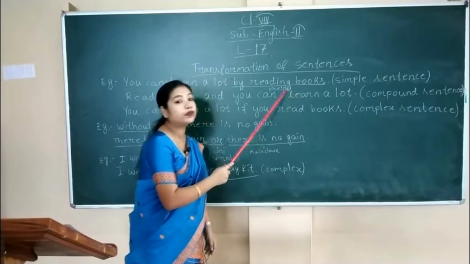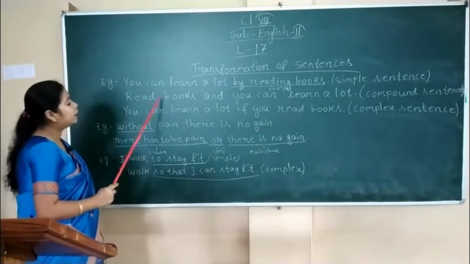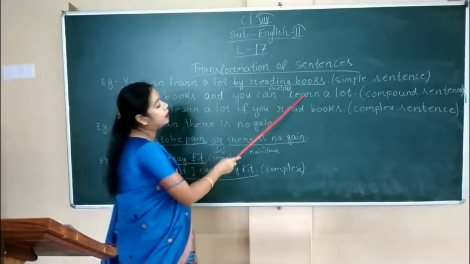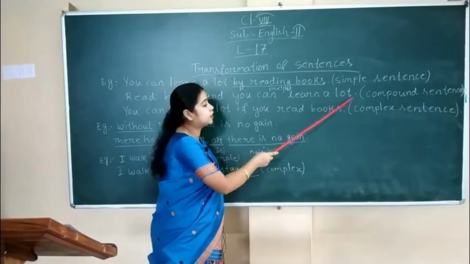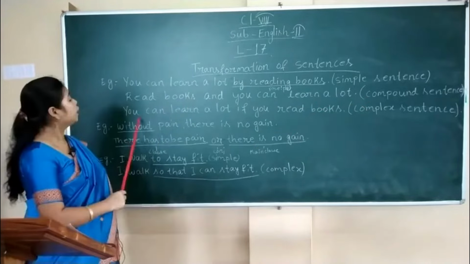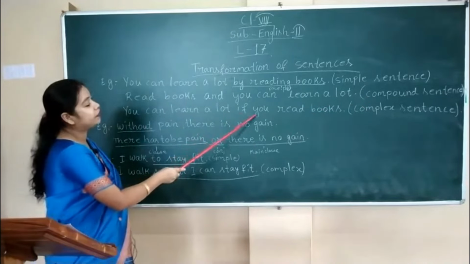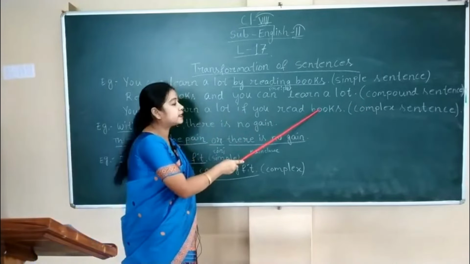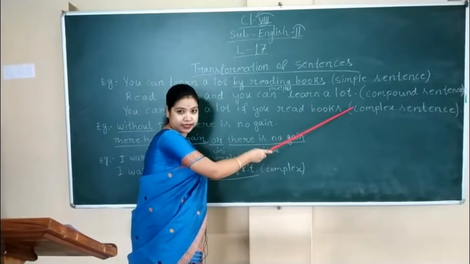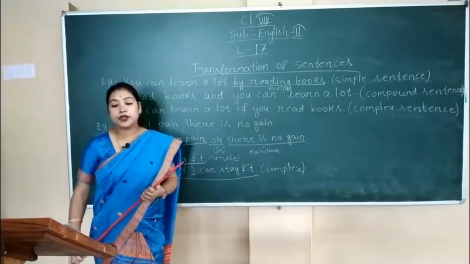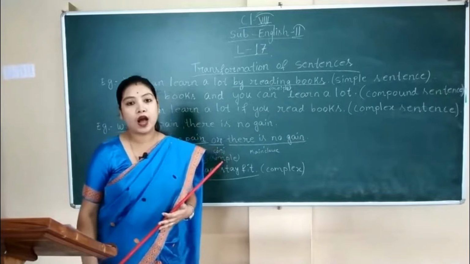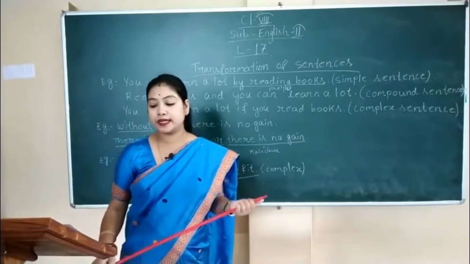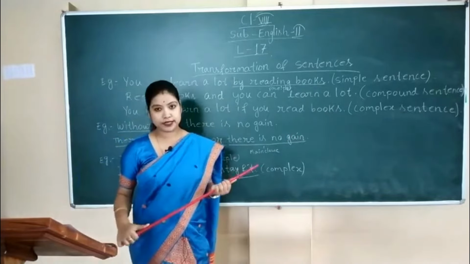So when we transform it, what does it become? Read books and you can learn a lot. This is an example of compound sentence. You can learn a lot if you read books. This is an example of complex sentence. Clear all of you? So now we will learn how we can convert simple sentence into compound sentence.